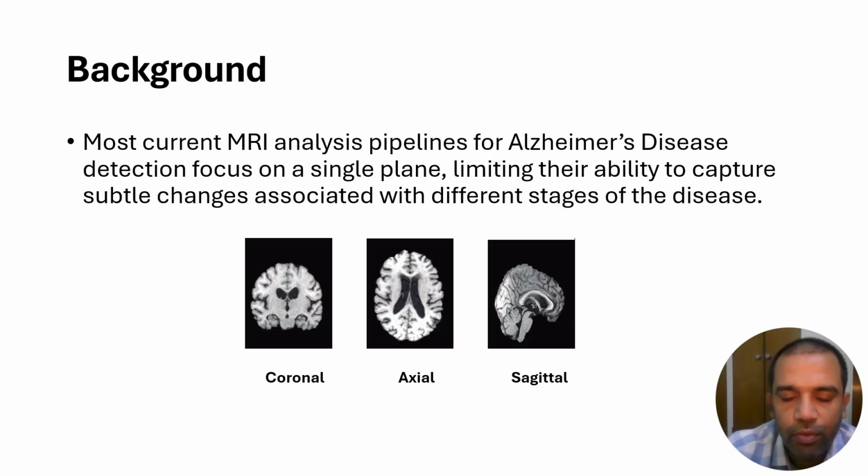Traditionally, Alzheimer's disease detection using deep learning has been carried out by considering any of the single planes. For example, an MRI dataset can have the coronal plane or axial plane or sagittal plane. Most of the works have been carried out by considering only one of these planes, mostly axial planes, because the traditional datasets available on public platforms consider only axial planes. So in this work, we try to combine all three planes of a subject and apply deep learning algorithms on each plane, and we combine the results of these planes to enhance the classification performance of the deep learning frameworks.